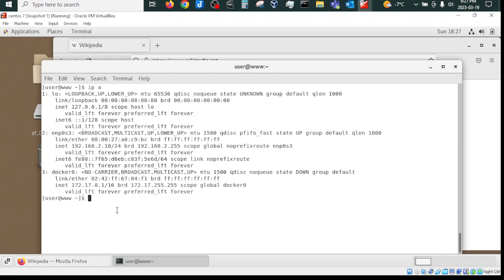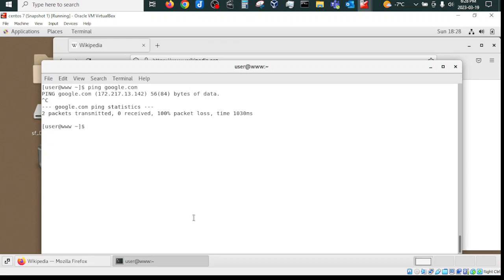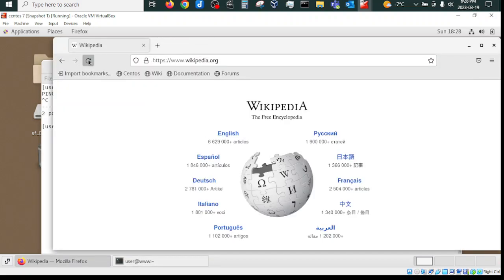Now, by the way, if I try to ping something in the internet, I still won't be able to do it because I haven't allowed the ping. Here it is. And if I try to even ping Google, it will be the same. I won't be able to ping it. But if I refresh here, as you could see, there is no problem to resolve the name since it's resolving from my active domain controller.